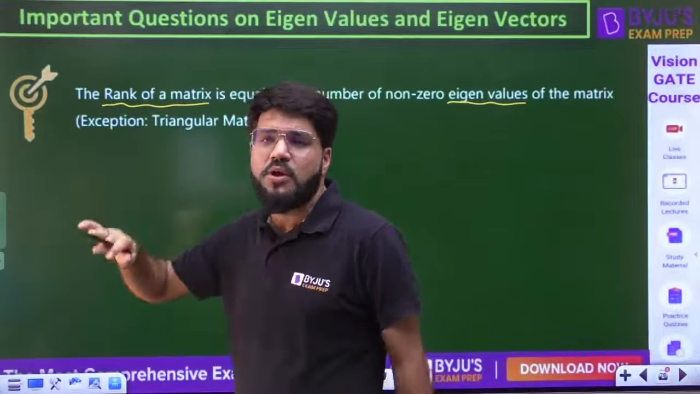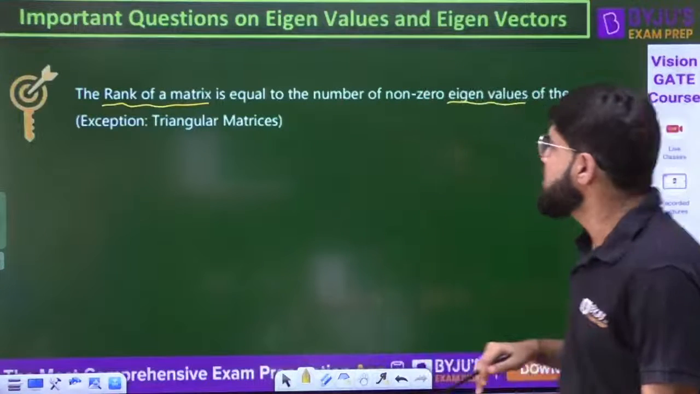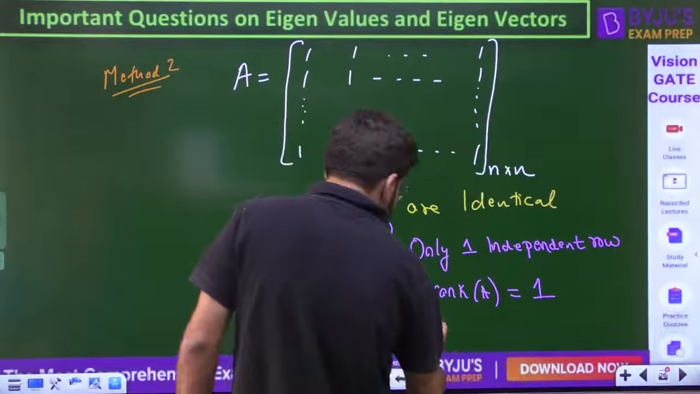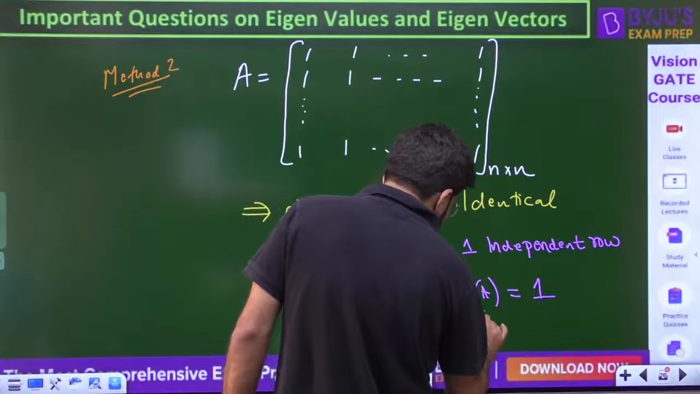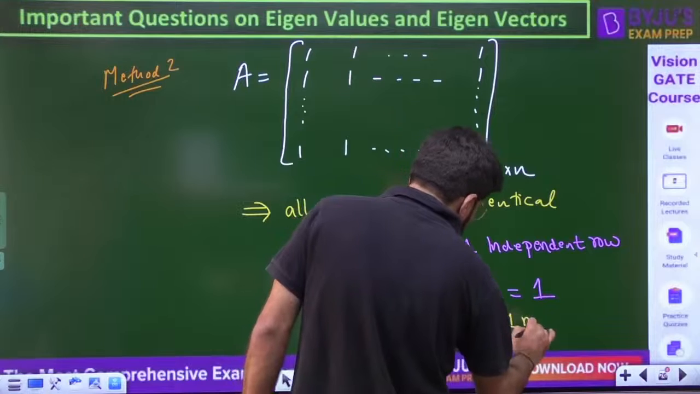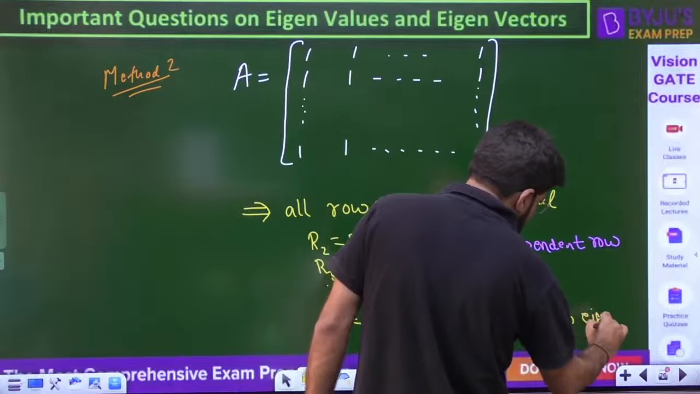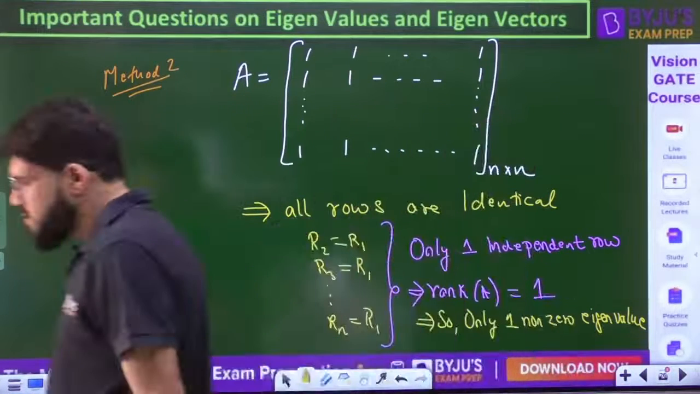If there is a triangular or diagonal matrix, please discard this. Otherwise, in general, rank of a matrix is equal to number of non-zero eigenvalues. Okay. So that means I can say that there will be only one non-zero eigenvalue.